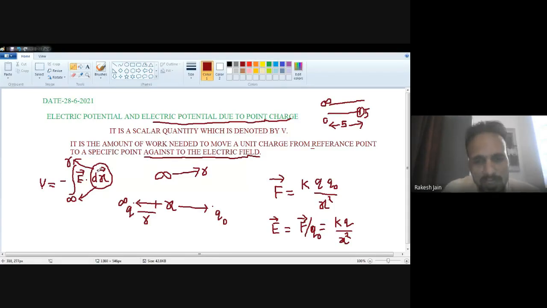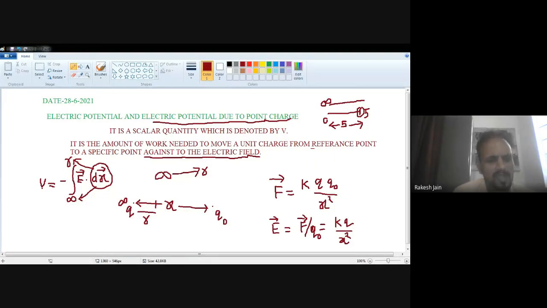So the initial position is 0 because I start from Jaipur. What last position do I reach? Which one is the variable? The variable is the distance. The final distance is 500 kilometers, but I reach only up to Delhi, that is 200 kilometers apart from Jaipur. That's why the initial point is 0 and the last point is 200, not 500. Both 0 and 200 are part of 500, but we cannot write 500. So that's why we write the lower limit as infinity and the upper limit as r.